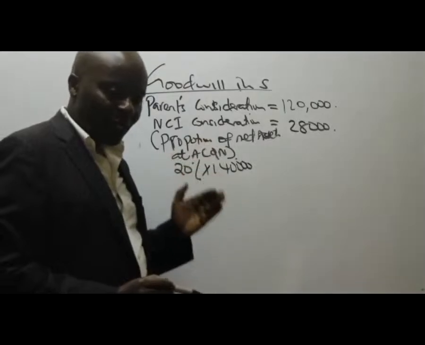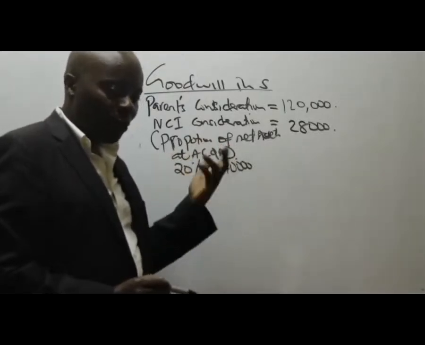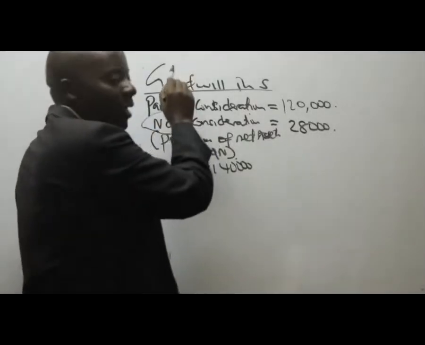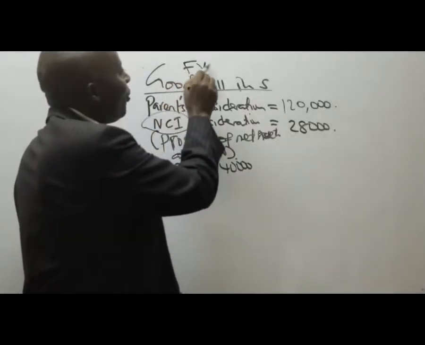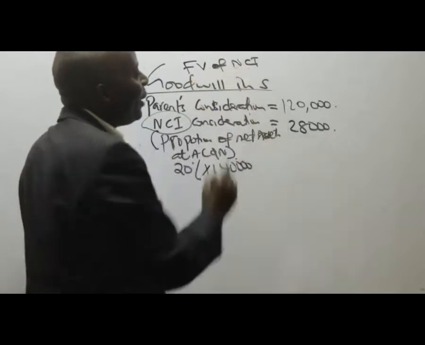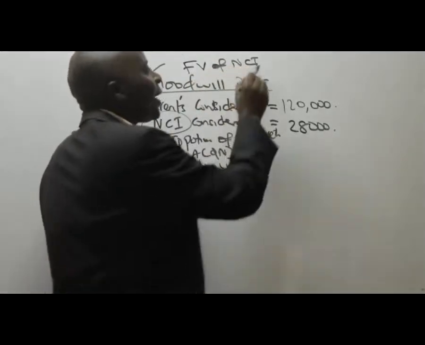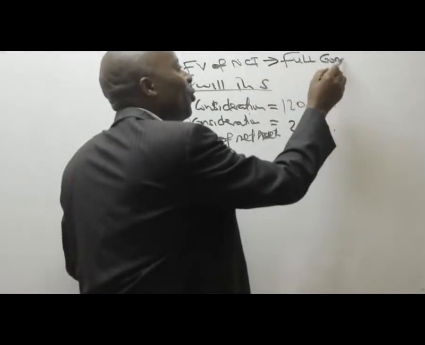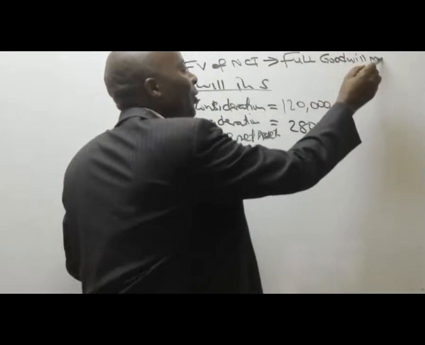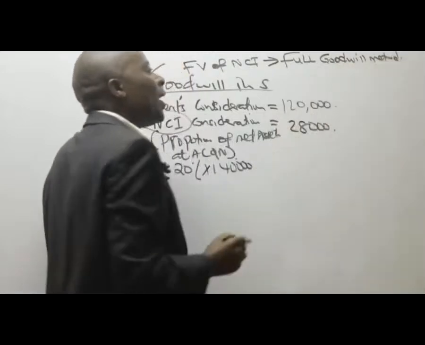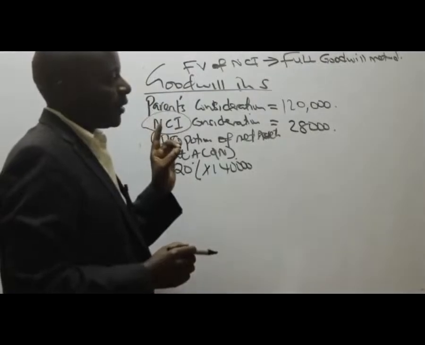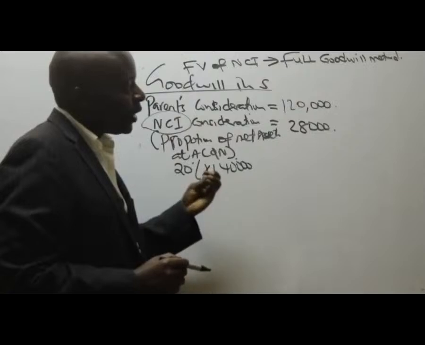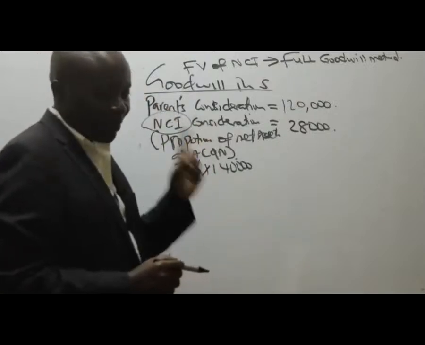Proportionate share. Is that now what we call full goodwill? Listen, whenever the fair value of NCI is given, then this is normally called the full goodwill method. Whenever the fair value of NCI is given, whatever method we'll be using is called the full goodwill method.